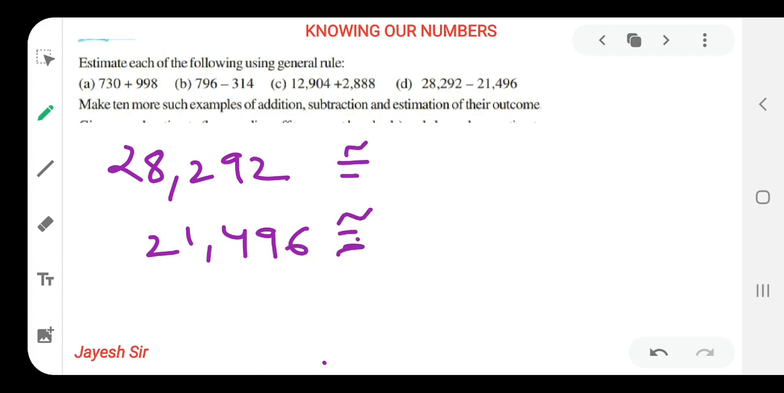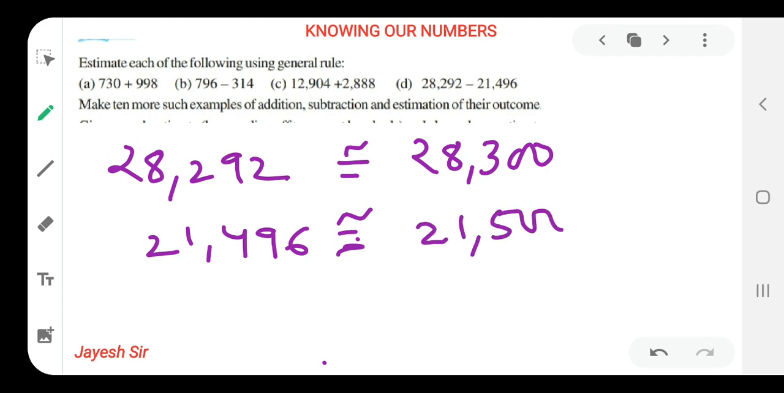Yes, friends, 28,292 should be rounded off to 28,300 because 92 lies between 0 and 100, and it is nearer to 300. I hope you all might be getting this. Now you can pause and try to solve by your own, friends. This is easy.